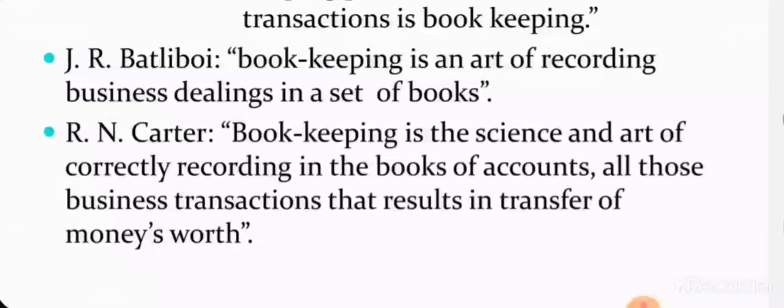At the same time, it is simply recording the transactions in the books of accounts, which are in terms of money. If there are certain transactions in which exchange of money has taken place, those transactions have to be recorded. So bookkeeping is simply recording those transactions in a chronological order. Chronological order means the order of occurrence according to the time in which they have occurred.